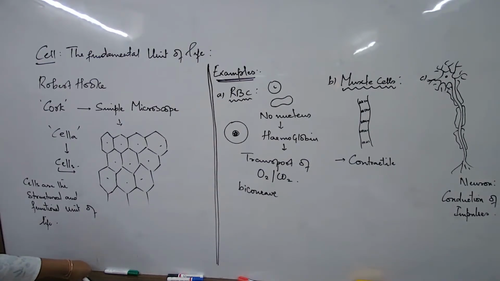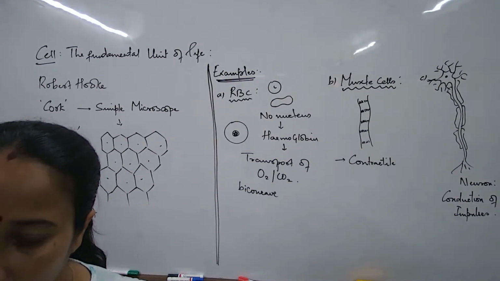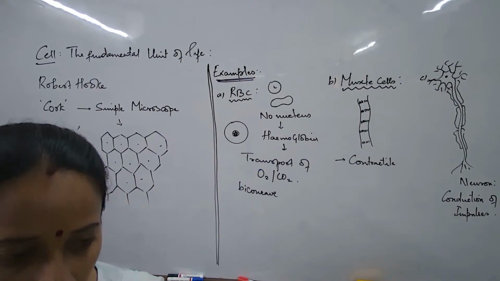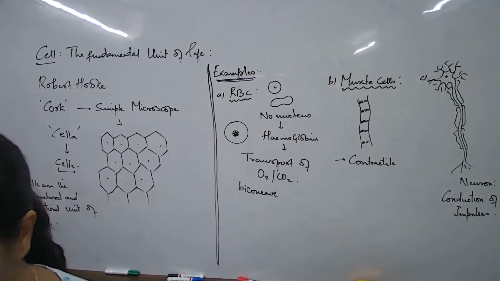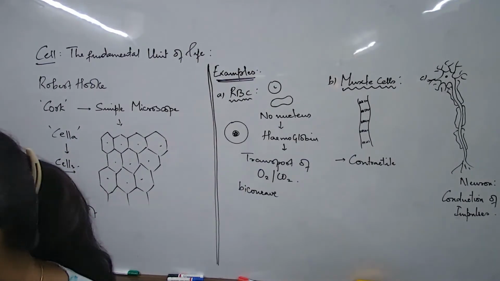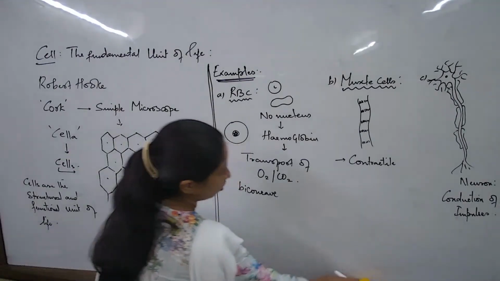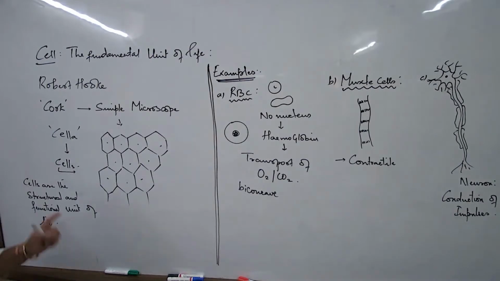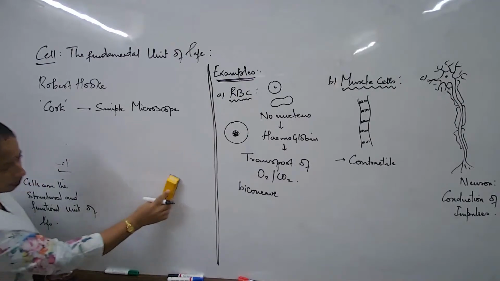Now, since we are talking about cells, let us try to understand how complex a cell can be. The next concept we are going to look into is what different types a cell can be, what the size variation of a cell can be, and what the shape variations of a cell can be.